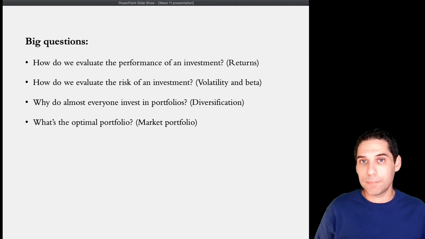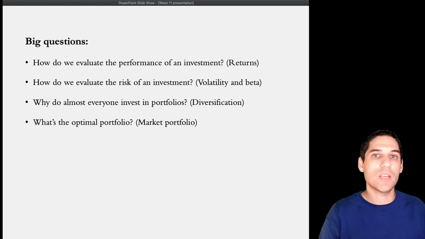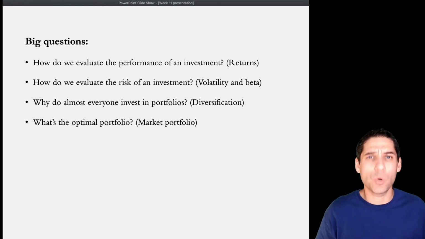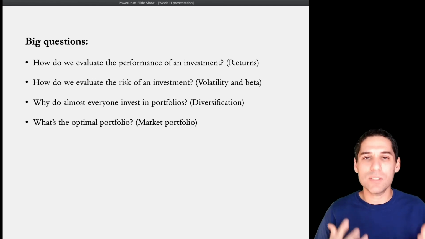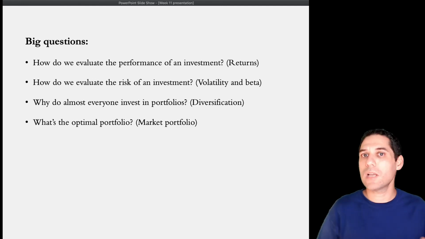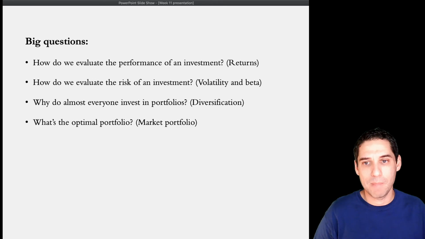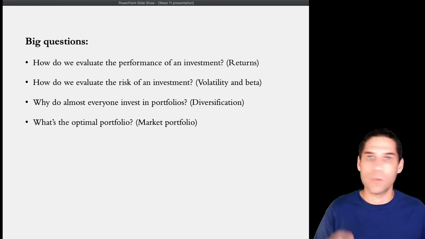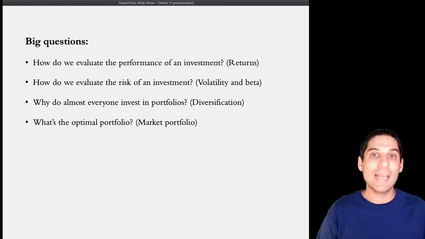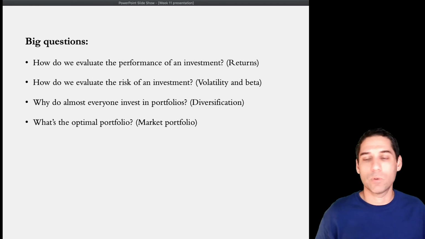And then that brings up the question of, okay, so we diversify, but there are different variations or different magnitudes of diversification. So what's the optimal portfolio? So the most optimal, so smartest, most knowledgeable investors, what kind of portfolios should they put together? Okay, so we're going to talk about the optimal portfolio, and the answer will turn out to be what we will call a market portfolio, which is an important concept.